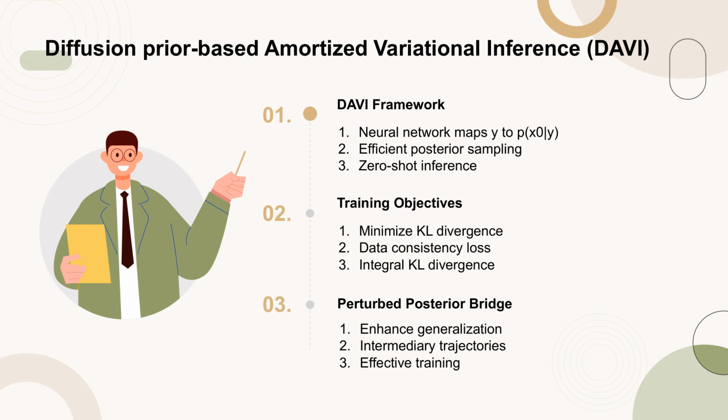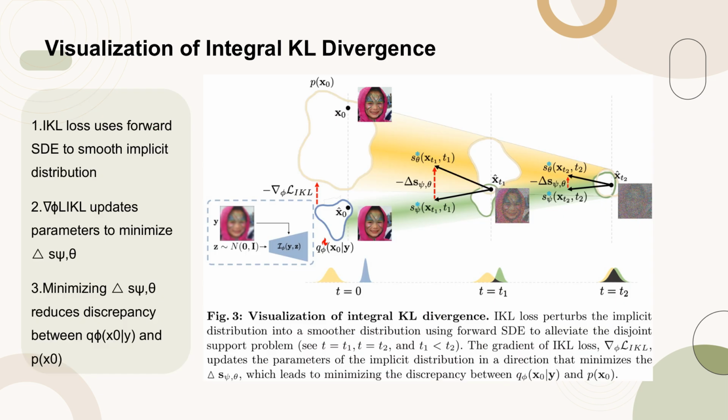Additionally, the perturbed posterior bridge (PPB) is introduced to enhance the generalization power of the method by providing intermediary measurements during training. Figure 3 illustrates the process of integral KL divergence (IKL) in the context of DAVI. The IKL loss perturbs the implicit distribution into a smoother distribution using the forward stochastic differential equation (SDE) to address the disjoint support problem.